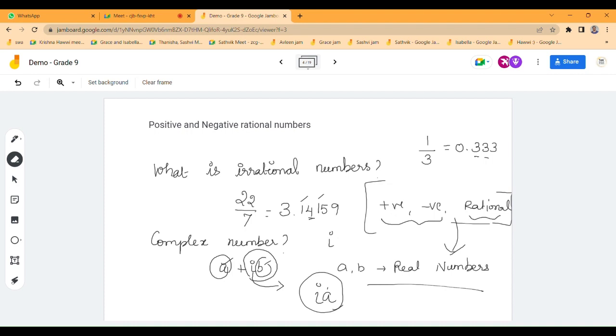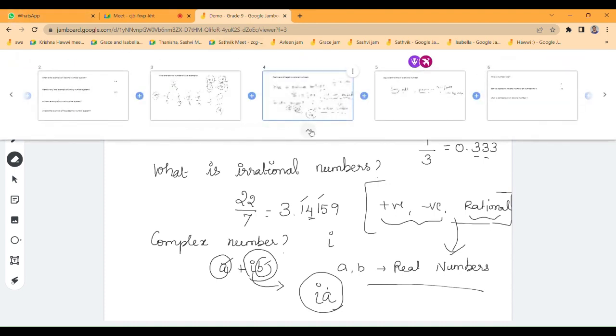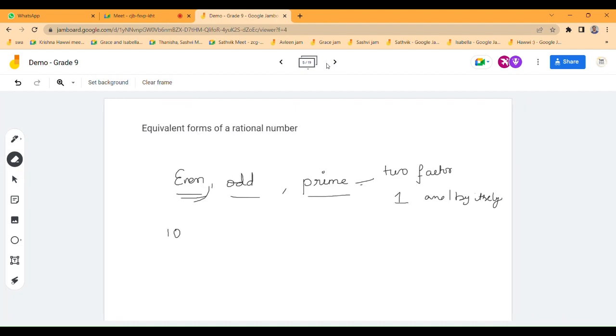I'll give you a task. Write all the prime numbers between 10 and 25. Take page number 5. You have to write all the prime numbers between 10 and 25.